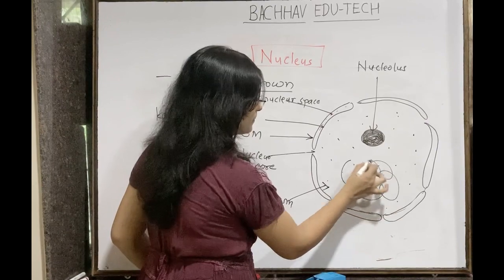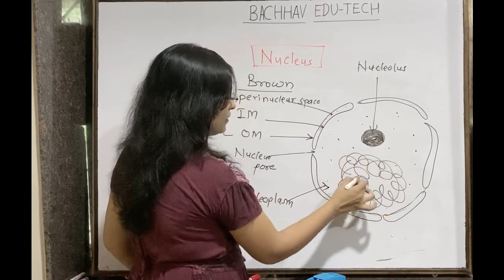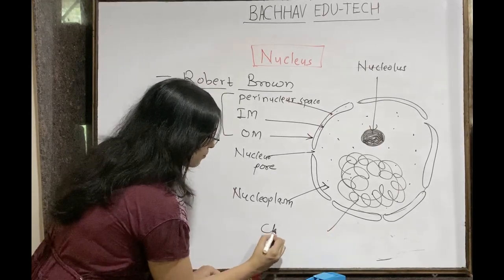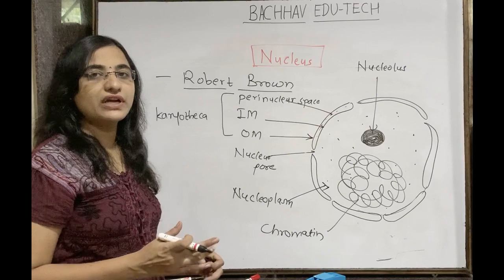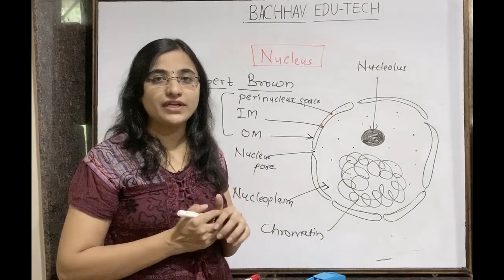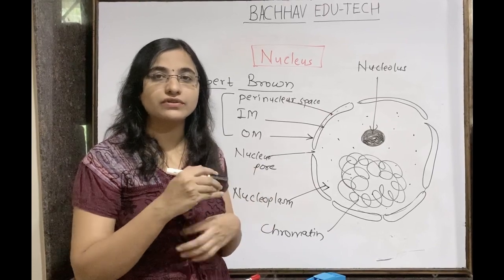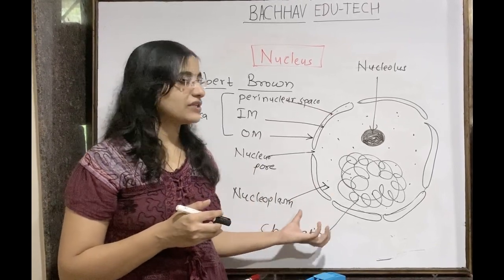Then the major component is nothing but DNA. This is the chromatin fiber. We know that chromatin is a long thread of DNA which is folded around proteins, histone proteins and non-histone proteins, and we get the chromatin.